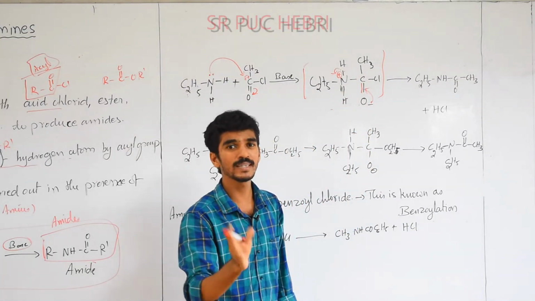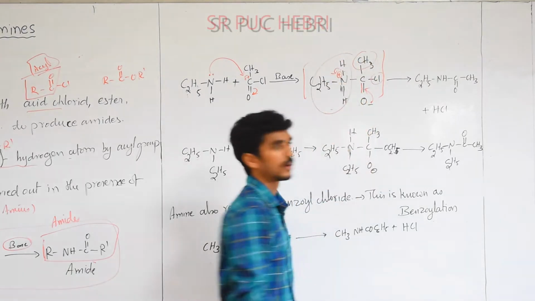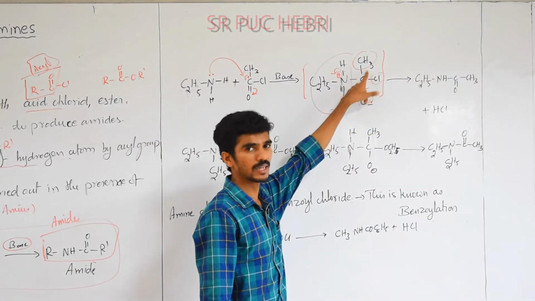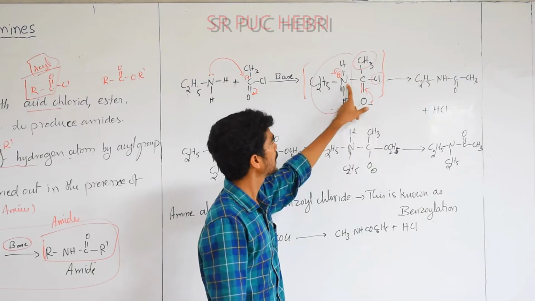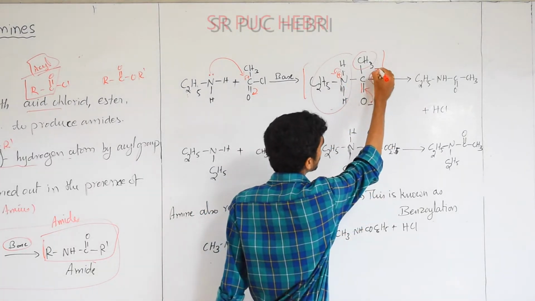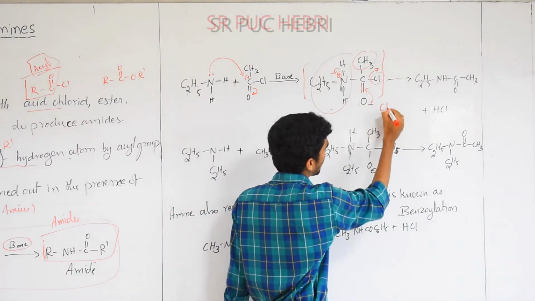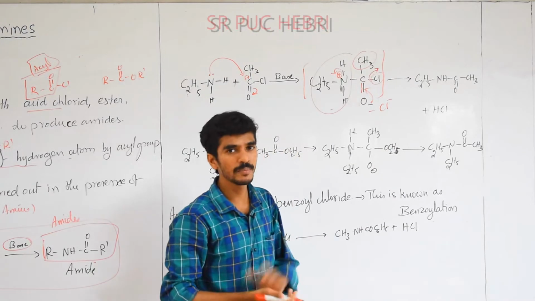Which bond will easily cleave? Either this group or this group. Now methyl to carbon bond should be strong, and which is a new bond. ಇದನ್ನ ಈಸಿಯಾಗಿ ಬ್ರೇಕ್ ಮಾಡಲಿಕ್ಕೆ ಆಗುದಿಲ್ಲ. ಹಾಗಾದ್ರೆ there is an element which can easily cleave, and you know this Cl as Cl minus. ಇದು Cl minus ಆಗಿ ಹೋಗ್ತದೆ.